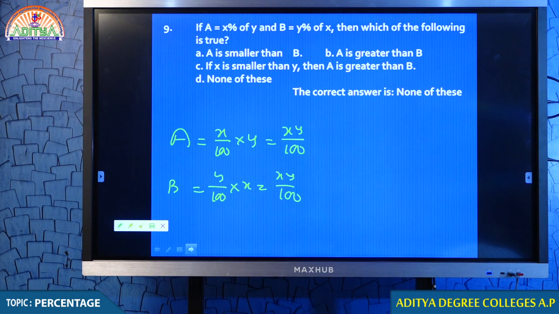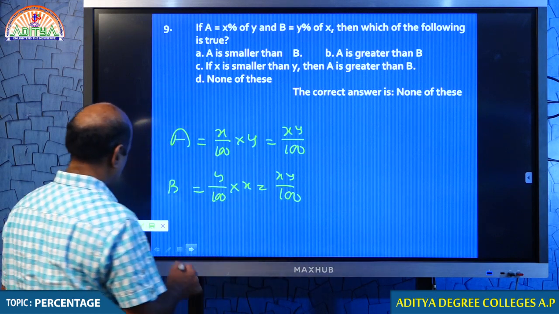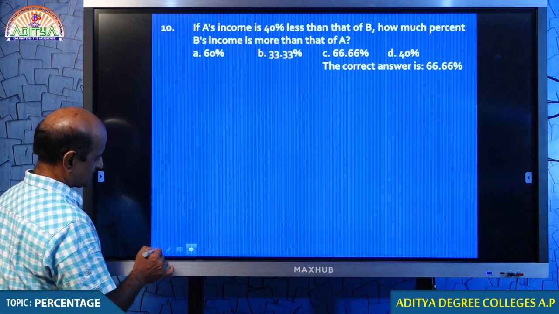Anything else, my dear students? Any more options? Any more thing you want me to explain? Should I go? Question number 7, you are asking me to explain once again. Yeah, question number 7, some of you are asking me to explain, right. Question number 7, just check it out.